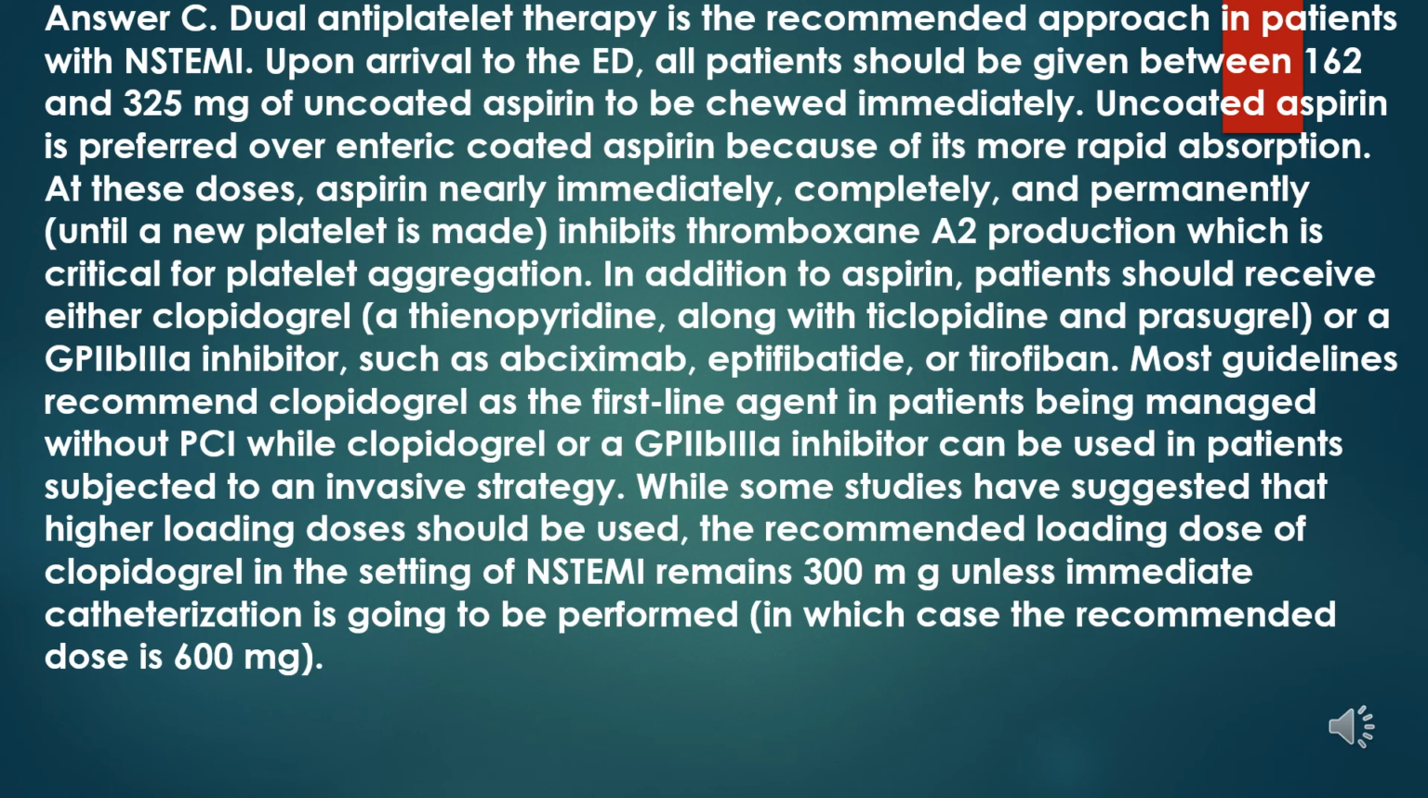In addition to aspirin, patients should receive either clopidogrel, a thienopyridine, along with ticlopidine and prasugrel, or a GPIIb/IIIa inhibitor, such as abciximab, eptifibatide, or tirofiban. Most guidelines recommend clopidogrel as the first-line agent in patients being managed without PCI, while clopidogrel or a GPIIb/IIIa inhibitor can be used in patients subjected to an invasive strategy. While some studies have suggested that higher loading doses should be used, the recommended loading dose of clopidogrel in the setting of MI remains 300 mg unless immediate catheterization is going to be performed, in which case the recommended dose is 600 milligrams.